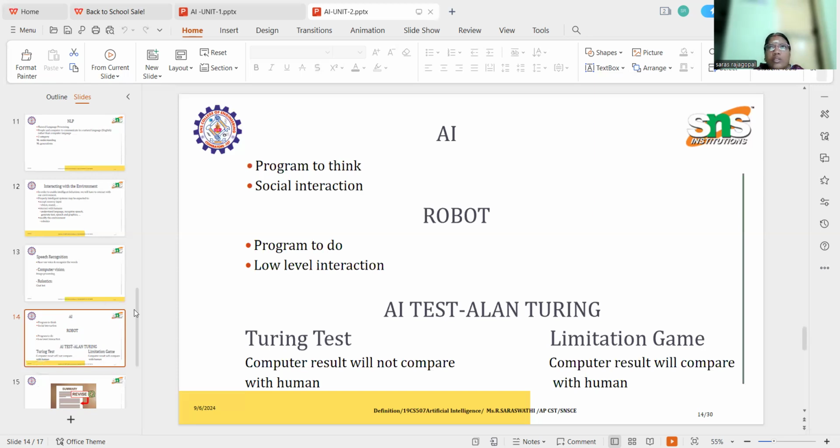These are the introduction to AI. In AI, the areas are NLP, robotics, searching algorithms, game playing, etc.